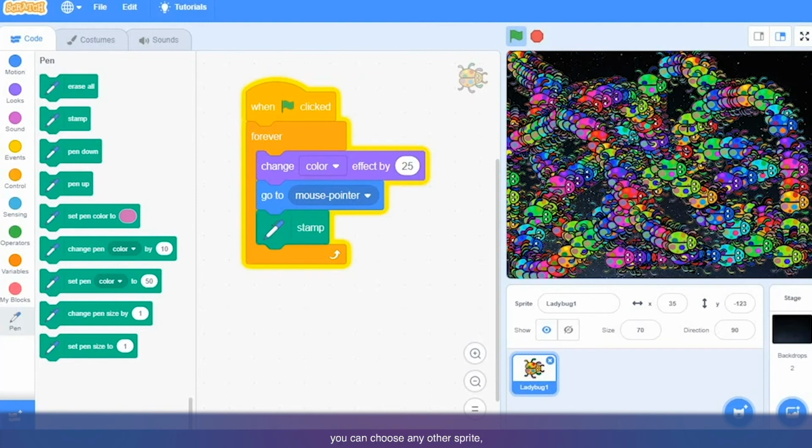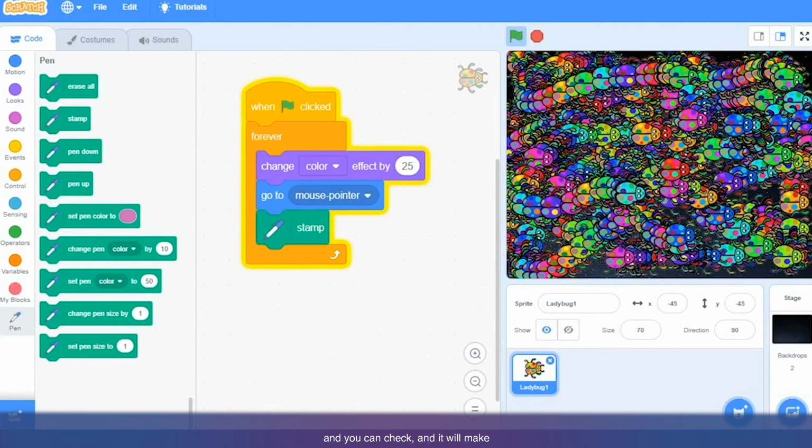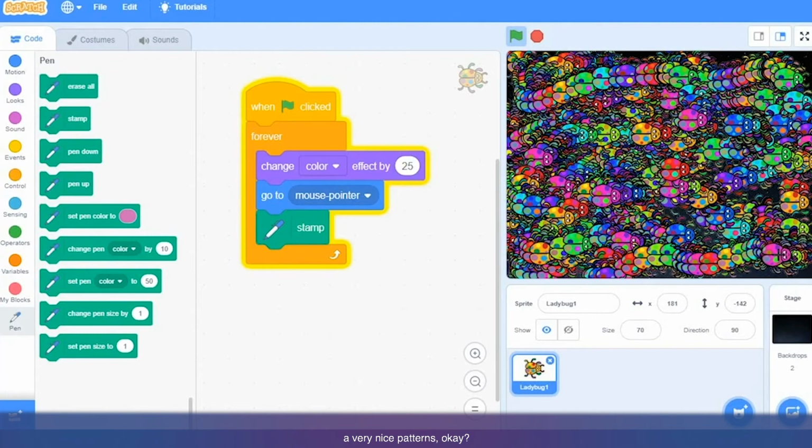So guys, you can do this. You can choose any other sprite and write the same program and check, and it will make very nice patterns.